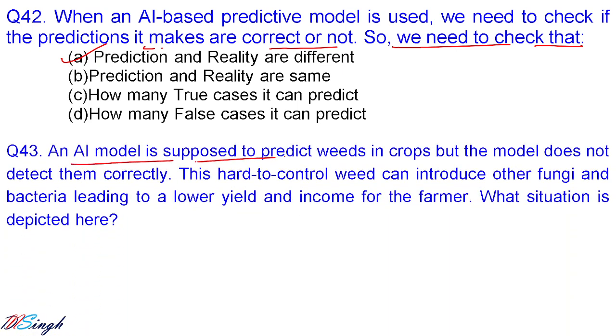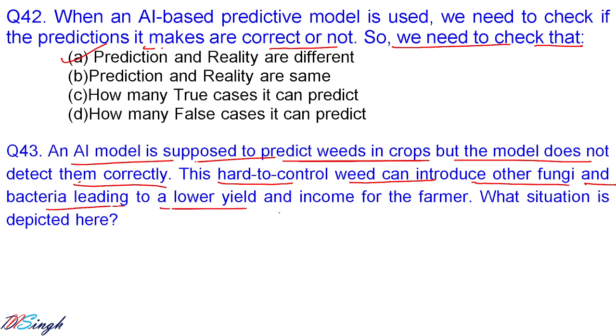An AI model is supposed to predict weeds in a crop, but the model does not detect them correctly. This hard to control weed can introduce other fungi and bacteria, leading to lower yield and income to the farmer. What situation is depicted here? Actually, there is a weed in the crops, but your model is predicting there is no weed.